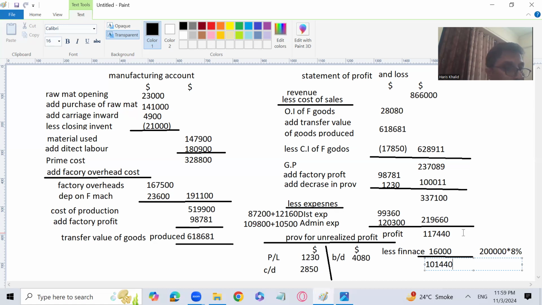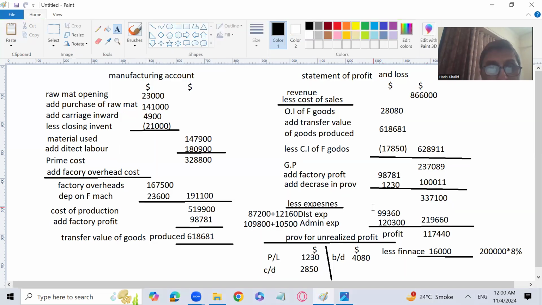337,100. Okay, that's 16,000. So 101,440. That is quite fine. Okay. So this is how we have done this question for the manufacturing account and the statement of profit and loss. Now let's move forward and discuss what other parts are given for the question.